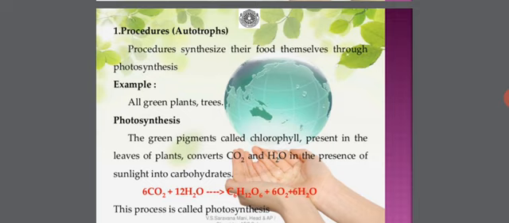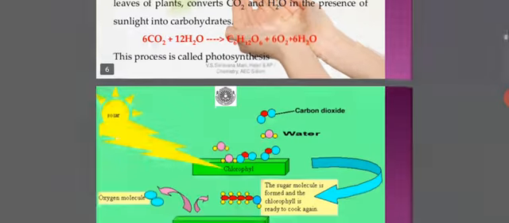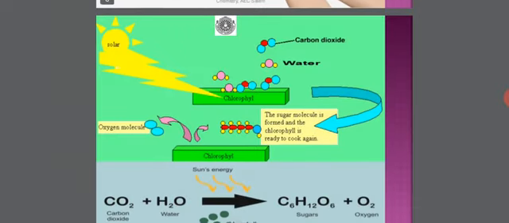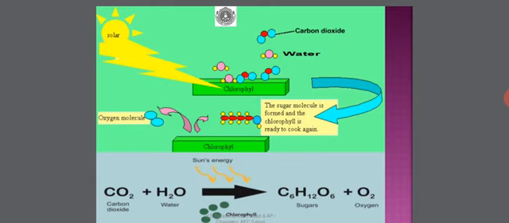So the reaction is summarized as follows: 6CO2 plus 12H2O gives 6C6H12O6, that is a carbohydrate, plus 6 molecules of oxygen and 6 molecules of water. So this process is called photosynthesis. Students, you must have already studied this in your PU classes and even in high school itself.